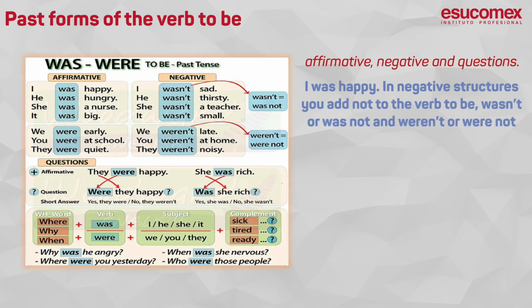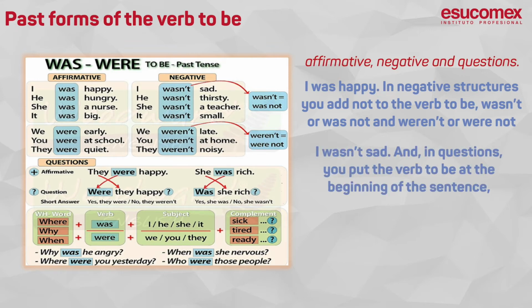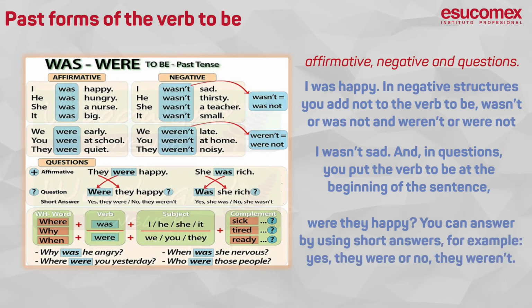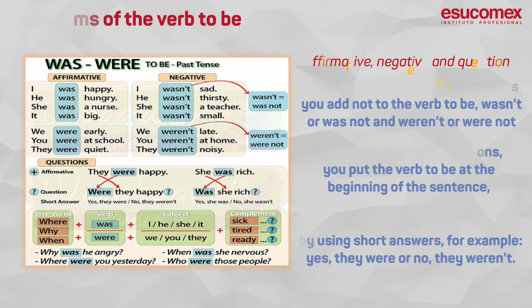In negative structures, you add not to the verb to be, wasn't or was not, and weren't or were not. For example, I wasn't sad. And in questions, you put the verb to be at the beginning of the sentence. Example: Were they happy? You can answer by using short answers. For example, yes, they were, or no, they weren't.